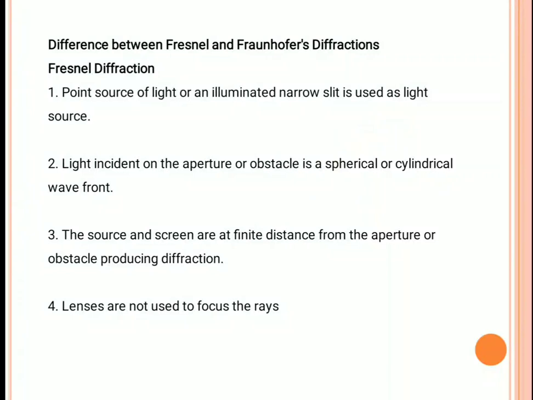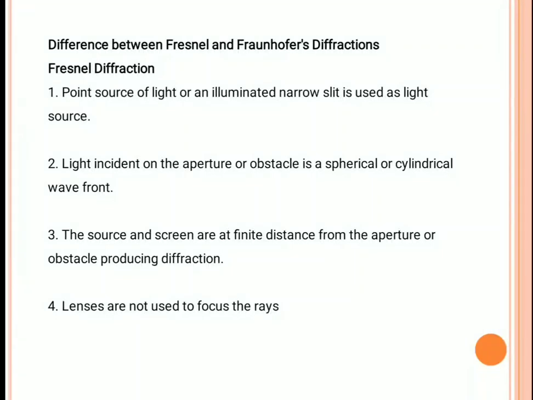There is a candle, so the light waves which are coming from it are in the shape of spherical and cylindrical. When you place an obstacle nearby, the light waves emitted by the point source are in the shape of spherical and cylindrical, and they meet at the obstacle.